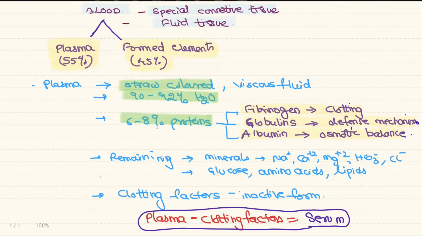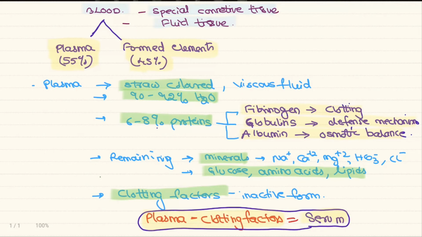The remaining substances consist of minerals and useful substances like glucose, amino acids, and lipids. The clotting factors are present in the inactive form and become active during clotting. What is serum? Serum is plasma without the clotting factors. So I can say that plasma can clot, but serum cannot clot.